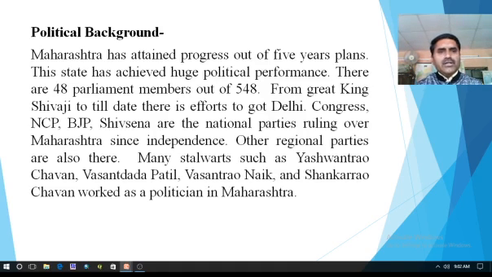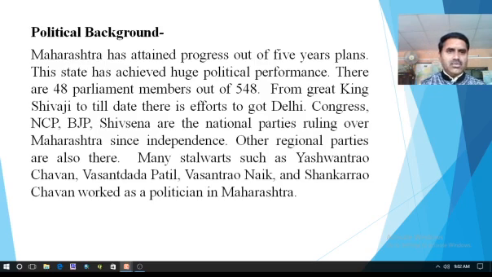So what is the political background of Maharashtra we have to see. Maharashtra has attained progress through the 5-year plans. As we know, after independence India started the 5-year plans for development, and Maharashtra benefited from them. This state has achieved huge political performance because there are 48 parliament members out of 548.